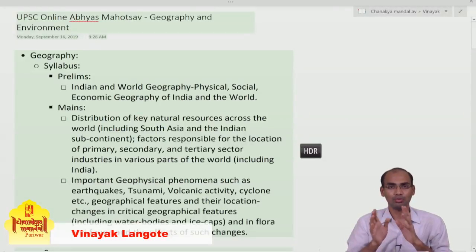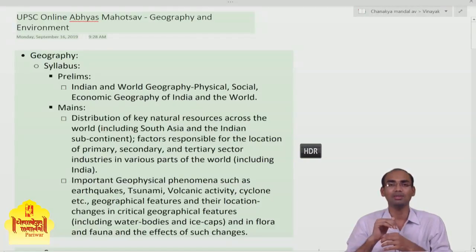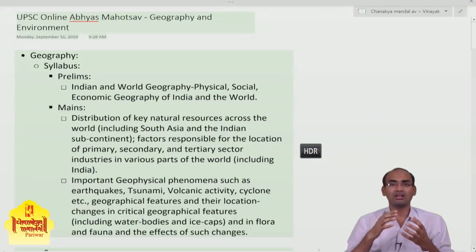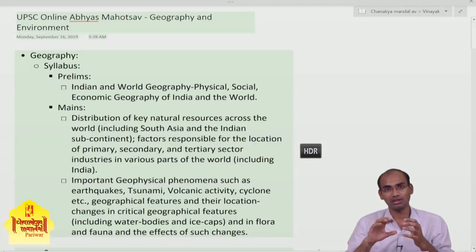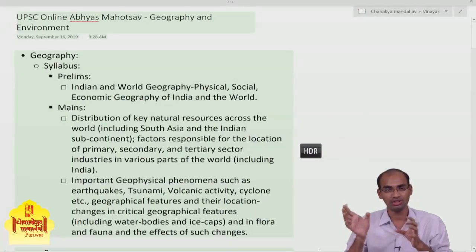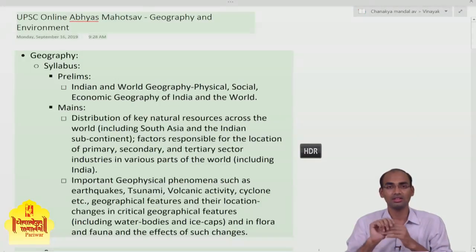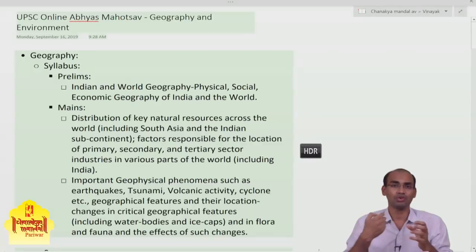Most people suggest that one should read NCERTs from 6th to 12th, and when you look at the questions that appear in the prelims and mains examination, you see that those questions are not directly related to whatever is given in the NCERTs. So you need to look much deeper into the question so that you can somehow link it to what is given in the NCERTs. So where does this question come from? This is the question that is haunting many UPSC aspirants.